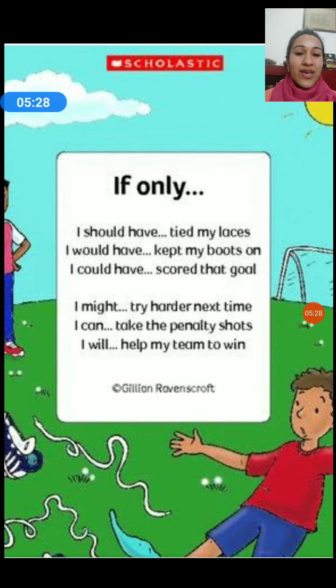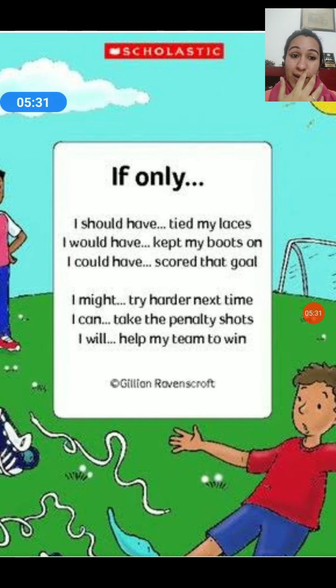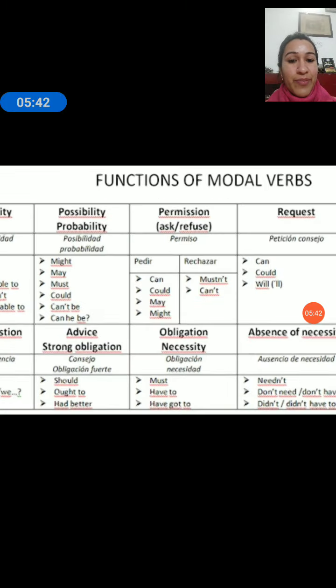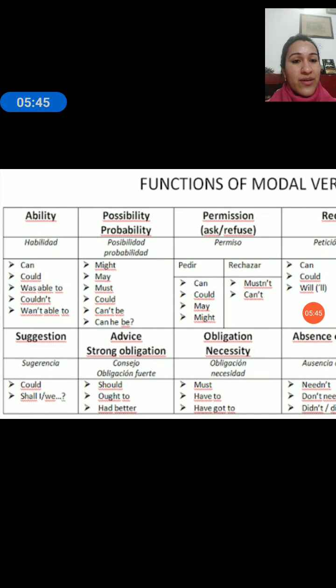Whatever you want to convey according to that mood of the sentence is the kind of modal that you would use. Take a look at this table. This shows which modal you should use for which mood. For ability, for example, what is ability? The subject's capability to do a certain work. For example, many of you would in the class say, "Ma'am, can I take the pen?" So yes, you have the ability to take the pen. You are very much capable. You can get up, move your hands, take the pen. But the question is, will I allow? So how do you put up the question? You say, "May I take the pen?" That is how you ask for permission.